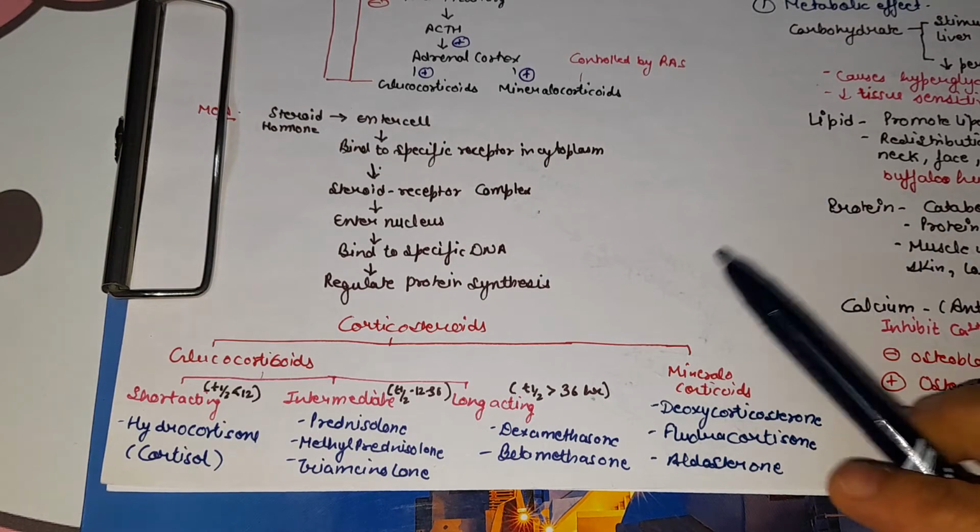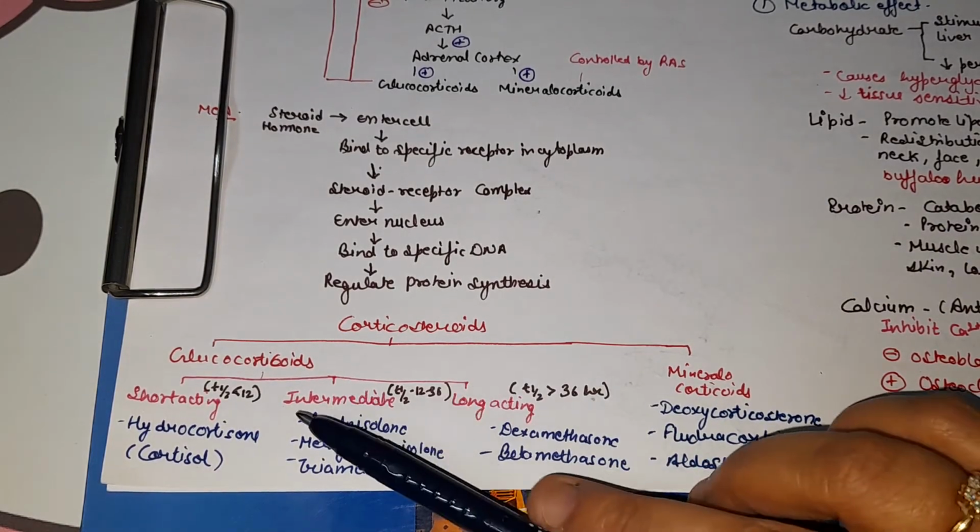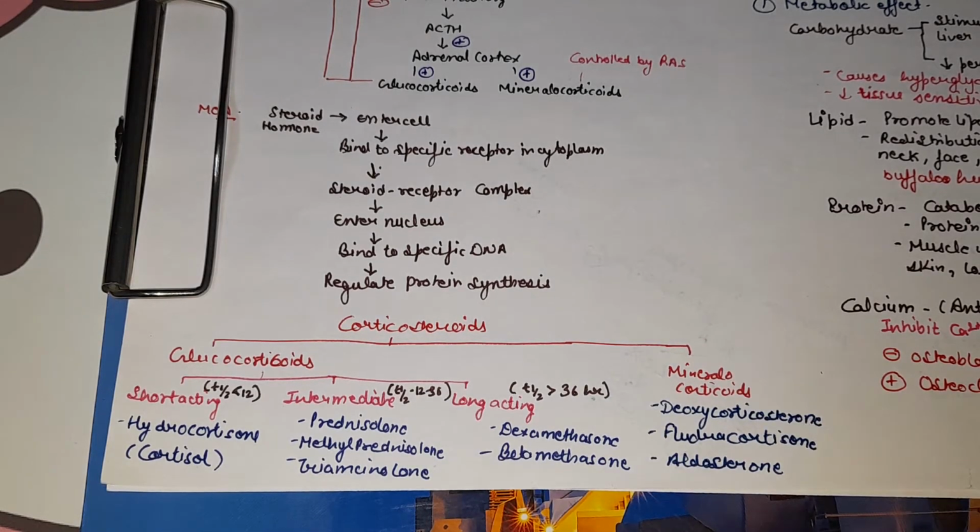So next is the classification of corticosteroids. Corticosteroids are divided into glucocorticoids and mineralocorticoids. Now the glucocorticoids are divided into short acting, that have T half less than 12 hours, then intermediate acting, which have T half from 12 to 36 hours, and long acting having T half more than 36 hours.